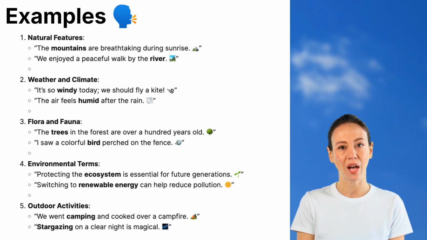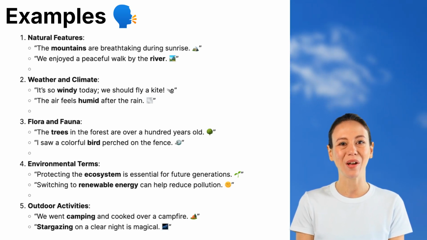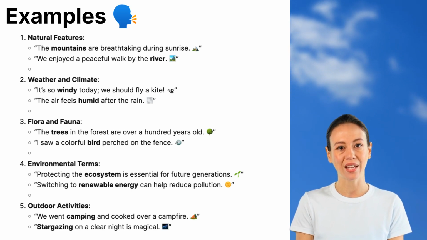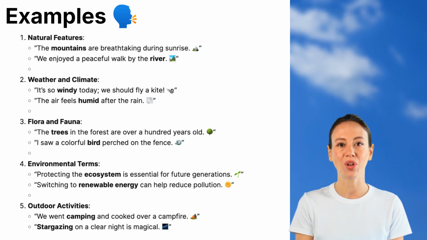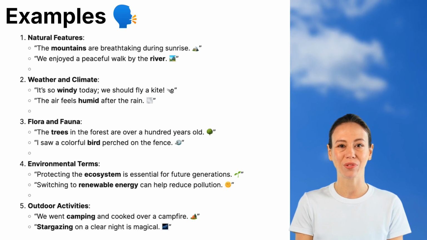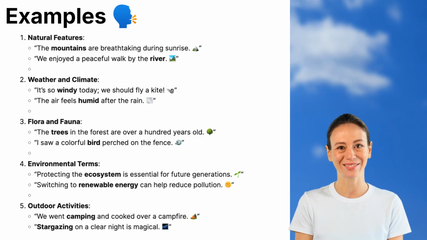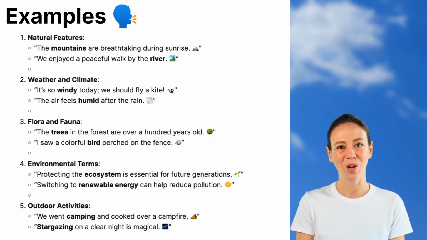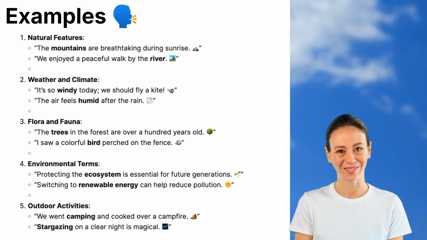3. Flora and fauna. Nature is full of diverse plants and animals. Here's how to describe them. The trees in the forest are over 100 years old. Forests are home to ancient trees that provide shelter for wildlife and help clean the air. I saw a colorful bird perched on the fence. Birds add beauty to nature with their bright feathers and soothing songs.